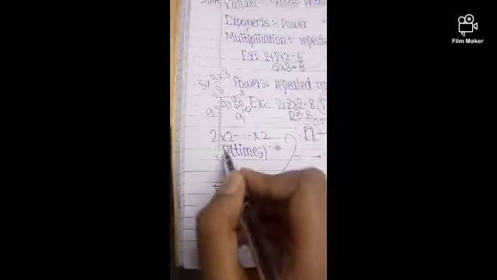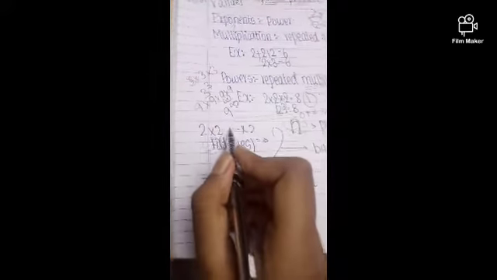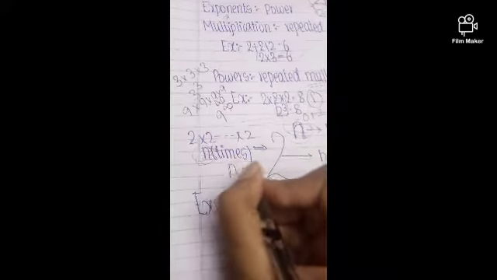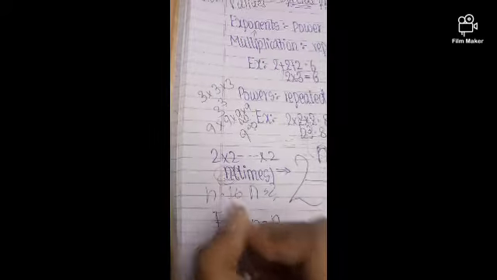As this is a variable, it can be anything here. So 2 into 2 into 2, I can multiply it any number of times. So I think that I multiplied it n times. This n we don't know. If n is 16, it is written as 2 power 16. If n is 10, we can write it like this. If n is 12, we can write 2 down, 12 up. Like this.